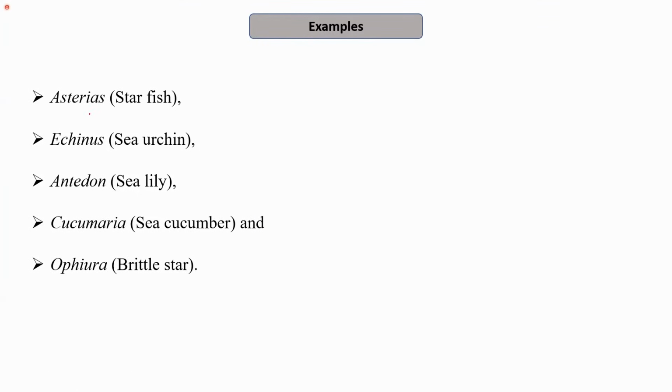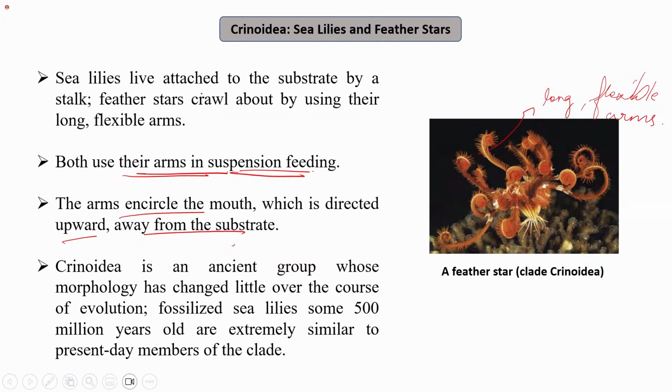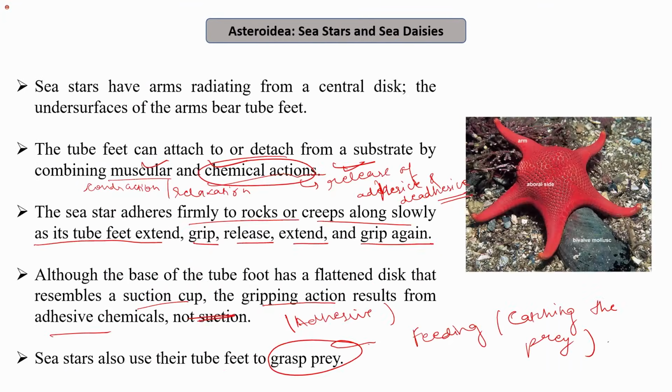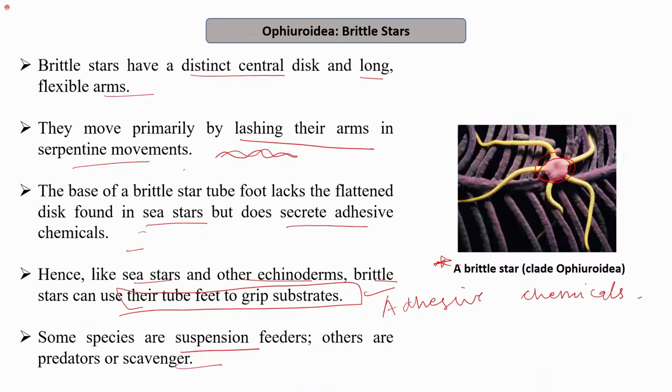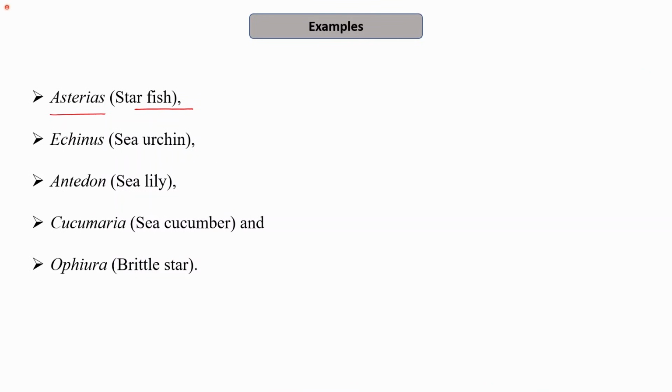So the first one is Asterias, which is a starfish. If you remember these classes, then you will be able to remember the examples also. So Asteroidea, Asterias, which is the starfish. Second is Echinoidea, sea urchin, which is Echinus. Antedon, which is the sea lily. Cucumaria, sea cucumber, that belongs to Holothuroidea. Ophiuroidea, brittle star, which is Ophiura. These are different examples of phylum Echinodermata.